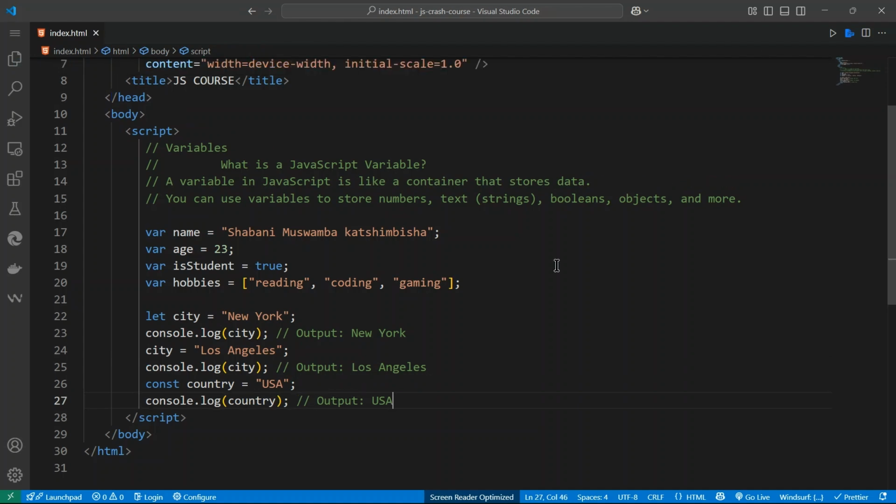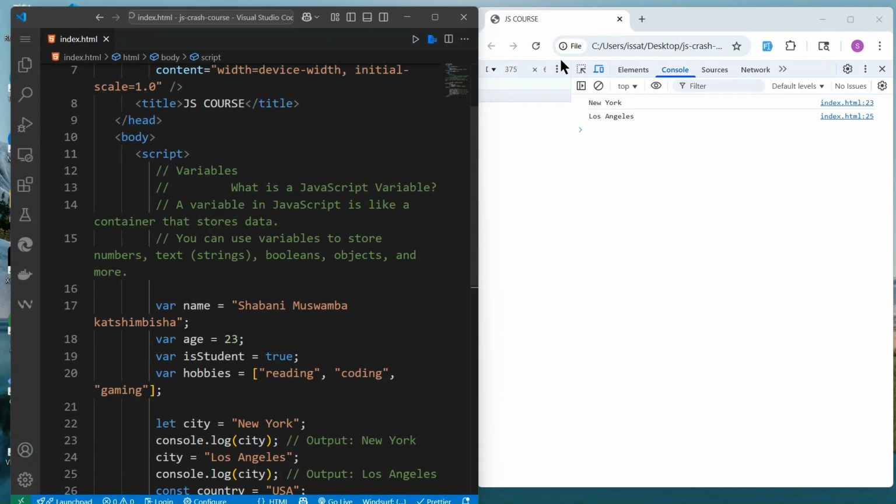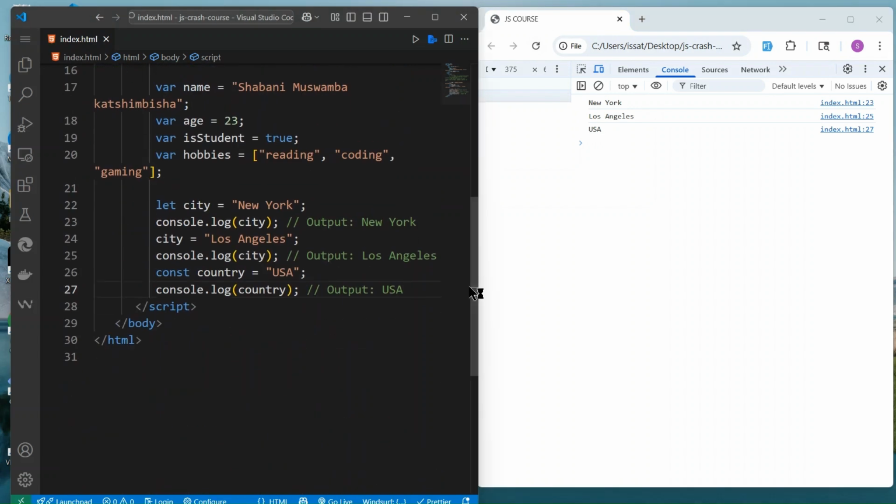If I save this and reload, you see the country is equal to US. But if I try country is equal to Canada, this will cause an error because this is declared with a constant.